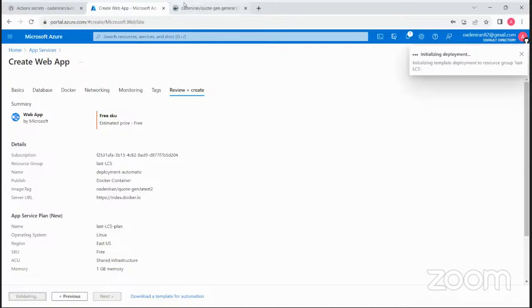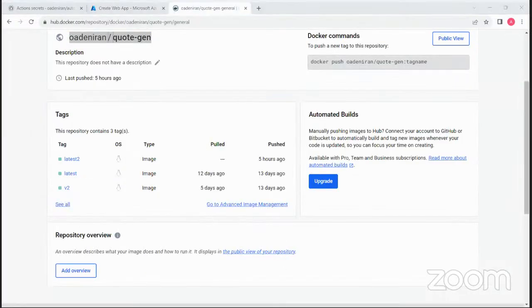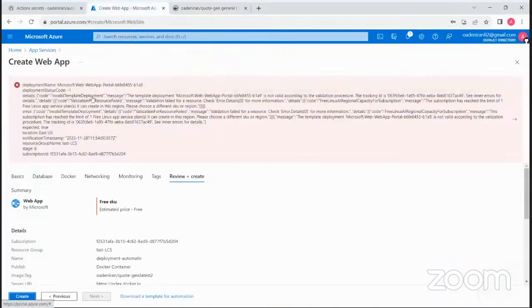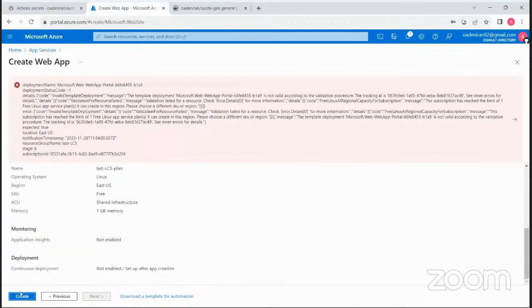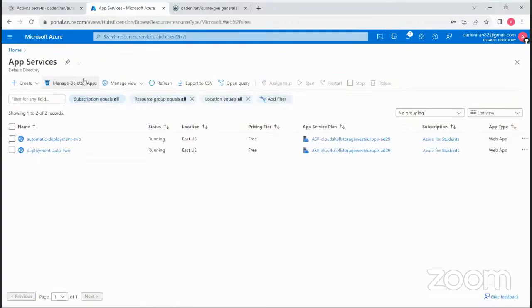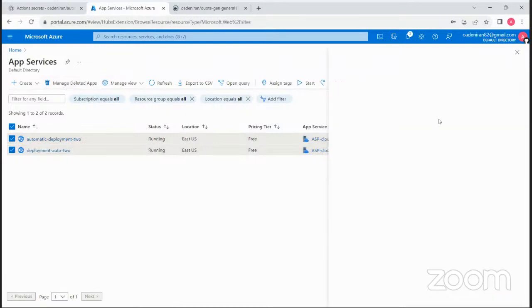Let's see if the issue is from the plans that we're using. Oh, I see. So limit for one free Linux app service. So let me delete the previous one. So apparently you cannot have more than one free Linux app service for the free one. So let me delete the previous one that these ones are working on. Then delete these two.